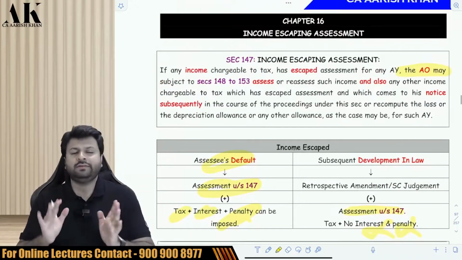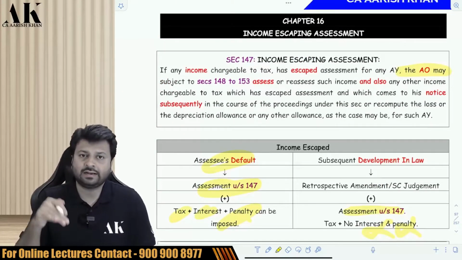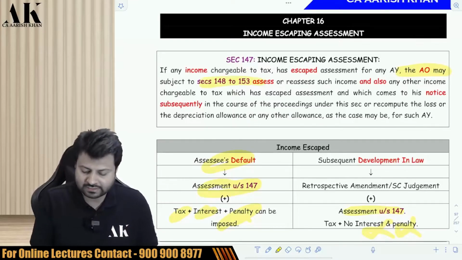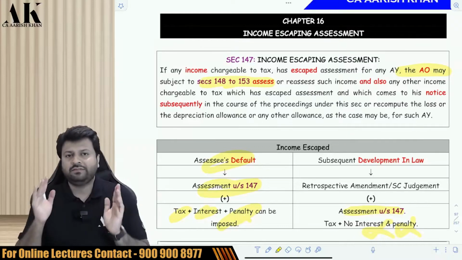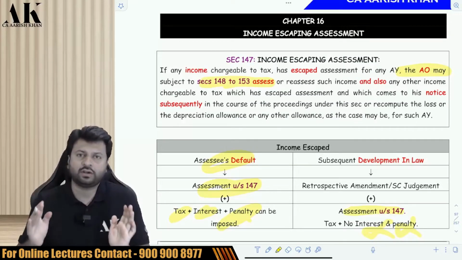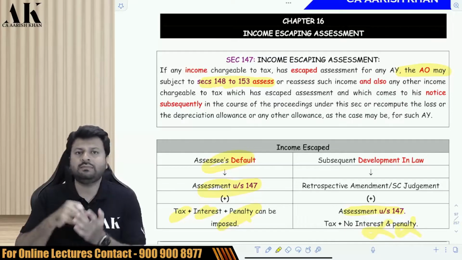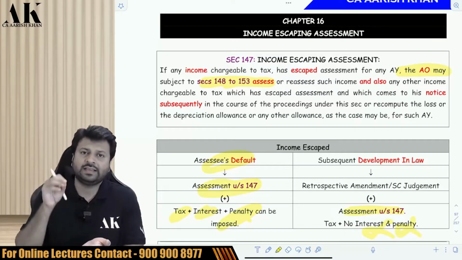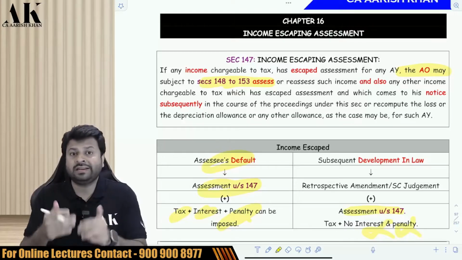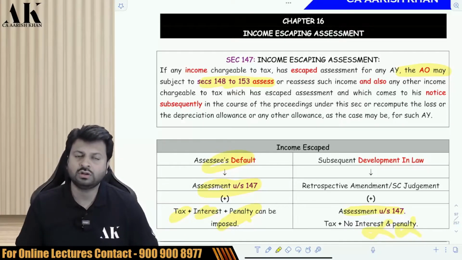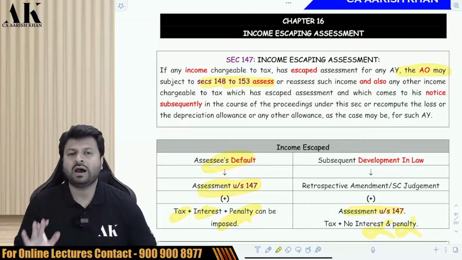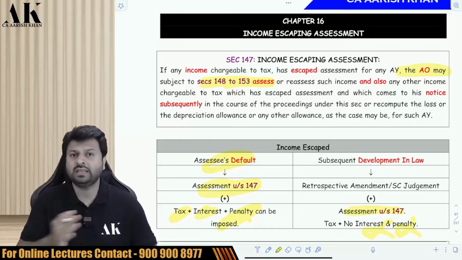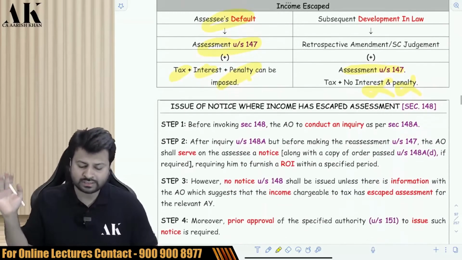Now if the AO wants to assess the assessee under this section, then he has to follow a procedure which is given under section 148 to 153. If he follows the procedures given under 148 to 153, then he can assess such income and also any other income which is subsequently noticed during the course of the proceeding. So he can assess the income which he wants to assess, but if he finds any other income subsequently, he can assess that also during the course of the assessment proceeding. So now our entire focus would be to understand 148, 149, 150, 151, 152, 153, because to understand 147, you need to understand this series of sections.